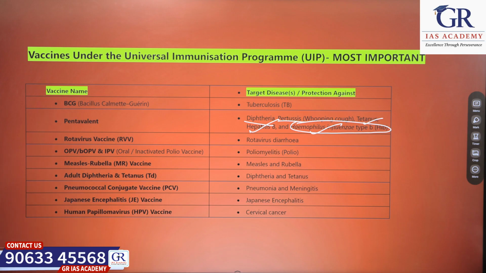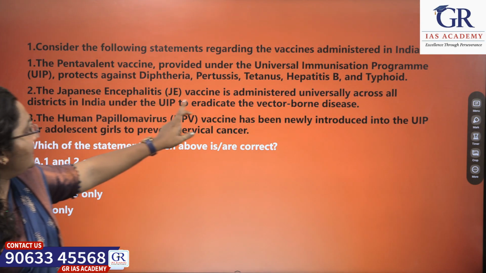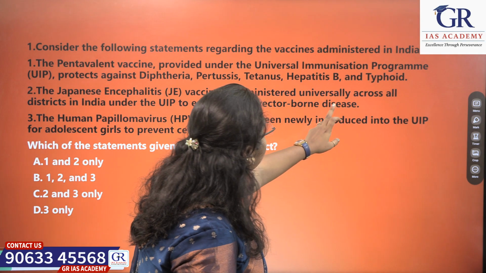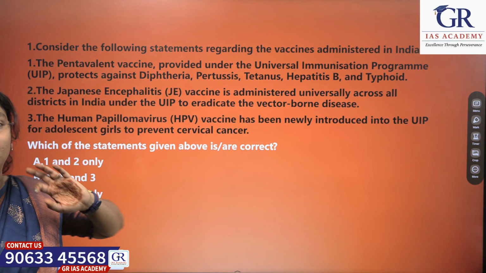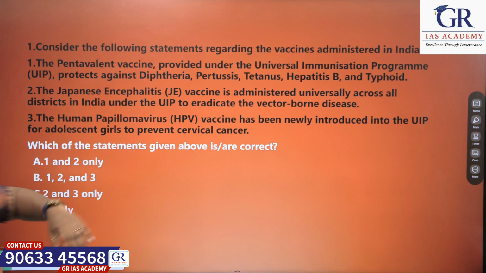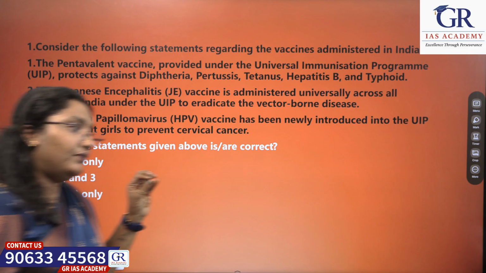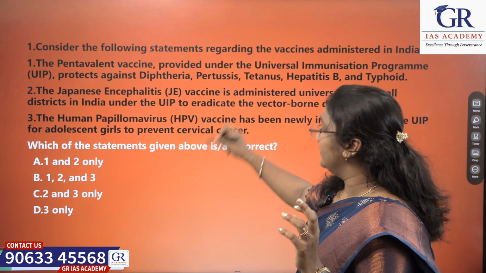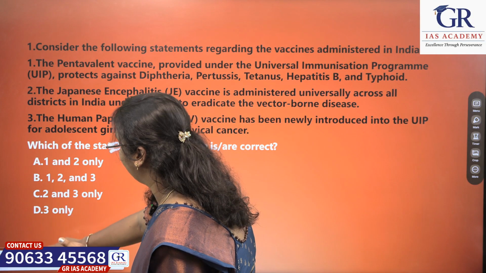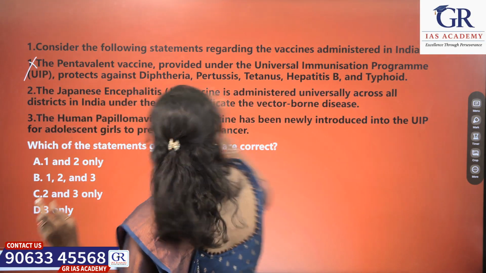Now, another thing we have seen, what is the second thing? The Japanese encephalitis vaccine is administered universally across all districts in India under the UIP to eradicate the vector-borne diseases. No, it is not implemented universally across all the districts in India. Only for a few areas it has been restricted. So the statement 2 is also wrong. The first statement is also wrong because it mentioned typhoid.